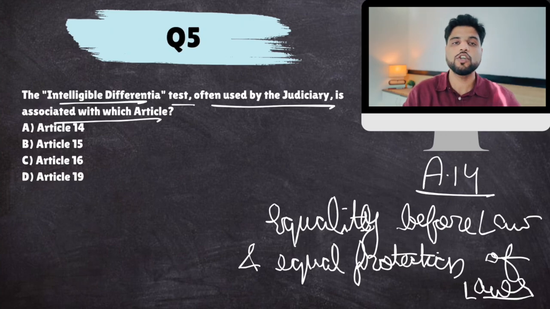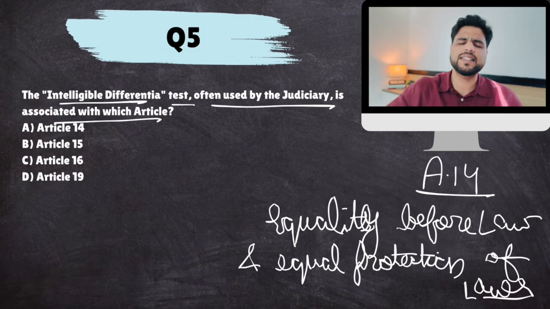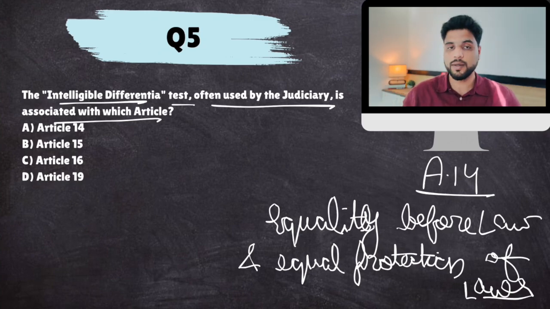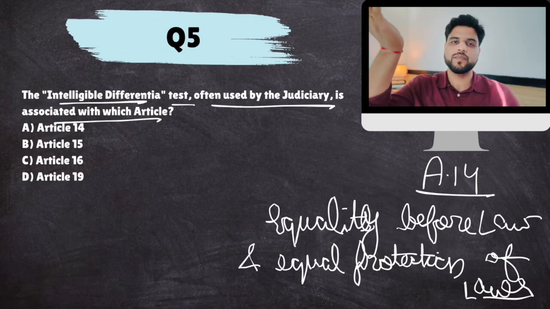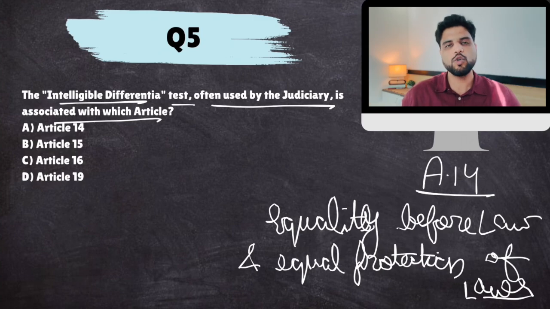Now, equal protection of law means that equals are to be treated equally, unequals unequally, which means that if there is a section of society that is already at a disadvantageous position, then state can discriminate in favor of that community to uplift it. Clear?